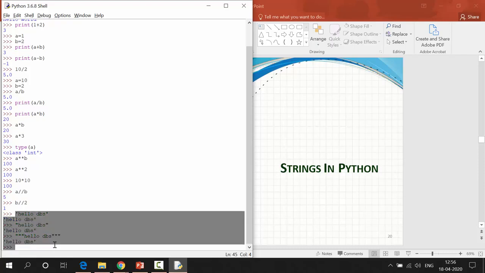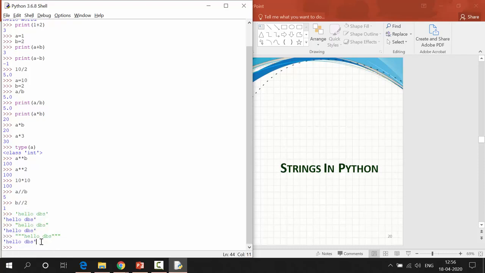These three have some minor difference, not major. Triple quotes are used for multi-line comments. Also, if you are going to write a database query in your Python script, at that time you should use triple quotes, in your Python script only, not in your database.